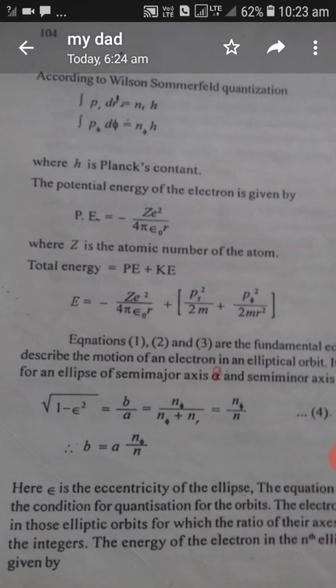Therefore, cross multiplying, b will be equal to a into n_φ by n. Here epsilon means the eccentricity of the ellipse. Then this equation 4 is the condition for the quantization of orbits. Therefore this shows that the electron can revolve around the nucleus in only elliptical orbits.